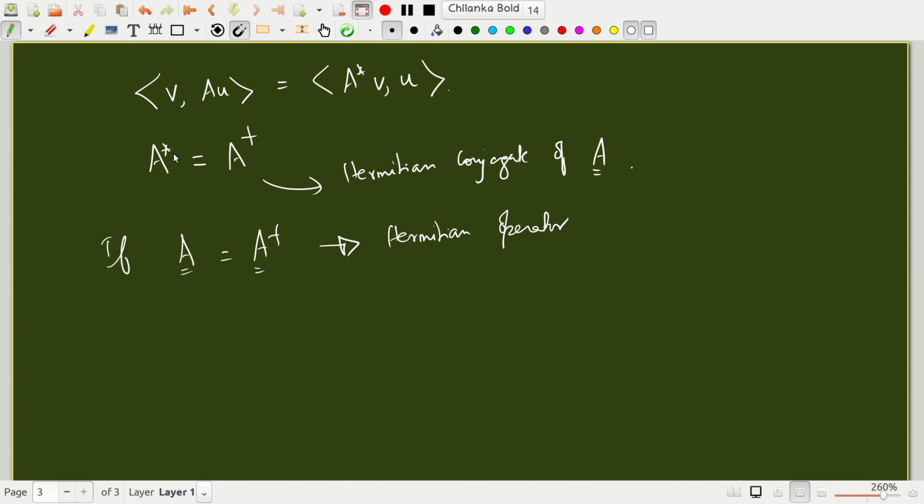But A dagger is nothing but A star, so if A is equal to A star, we call such an operator a self adjoint operator. When the matrix and its adjoint are the same, we call such operators self adjoint operators or self adjoint matrices. In the case of matrices, a self adjoint matrix is nothing but a Hermitian matrix.